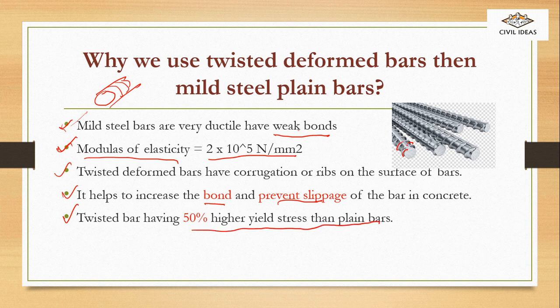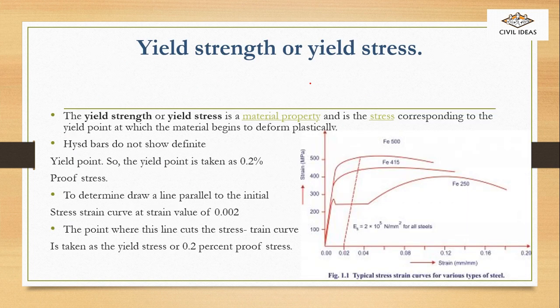You can see anywhere this type of bar has corrugations around the ribs, so it helps increase the bond in concrete. Now look into yield strength or yield stress. The yield strength or yield stress is a material property and is the stress corresponding to the yield point at which the material begins to deform plastically. You have to remember this: the material is deforming plastically.